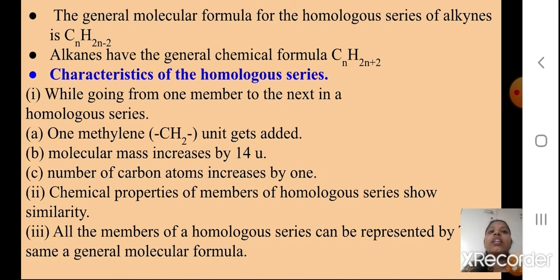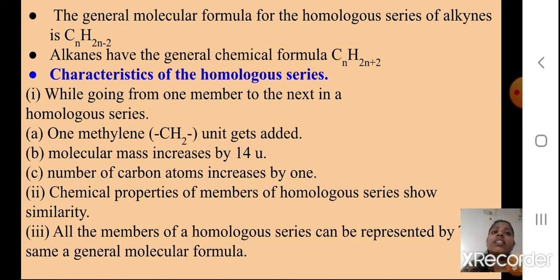So if n is 2, then you can calculate how many hydrogens will be there. If 2 carbons are there, you can calculate how many hydrogens in that alkyne with this formula. Then alkanes have the general formula CnH2n plus 2. Students, if you remember these formulas and go on adding n value 1, 2, 3, 4 and calculate hydrogens, then you can draw the structure of that particular alkane. It can be an alkene also, or an alkyne also.